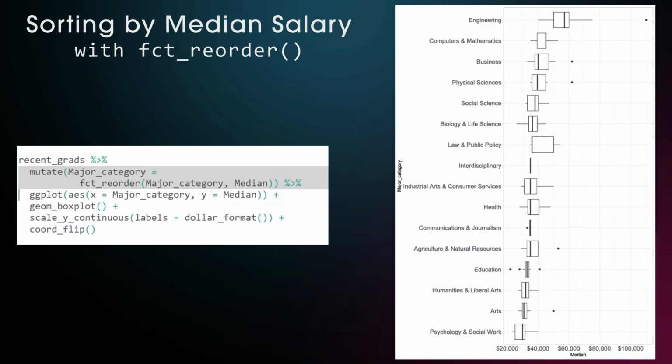A quick way to sort the major categories by decreasing median income is with the fct_reorder function inside a mutate. ggplot by default turns the major categories into factors by alphabetical order, and with the fct_reorder function we can reorder those groups based on another variable, namely the median. Additionally, using the dollar format function from the scales package within the scale_y_continuous function, we can turn the income numbers into a pretty dollar format immediately.